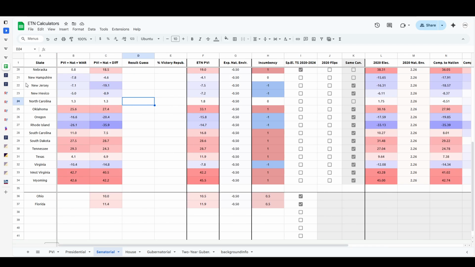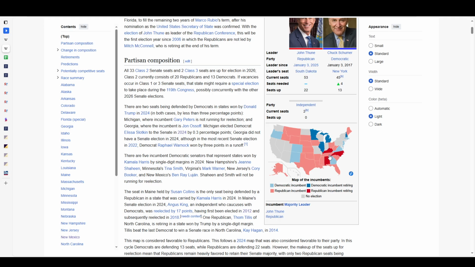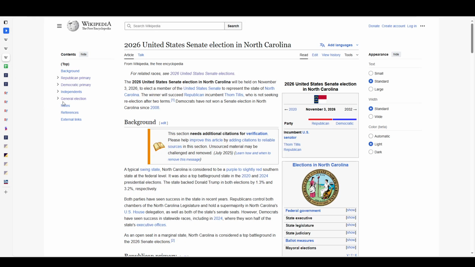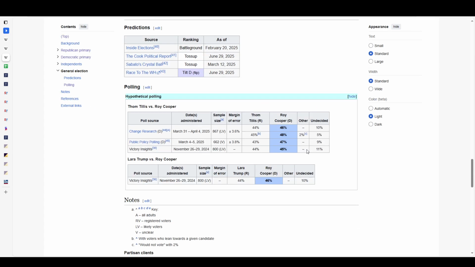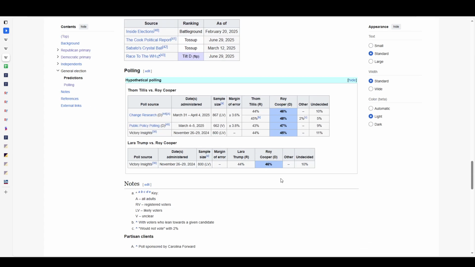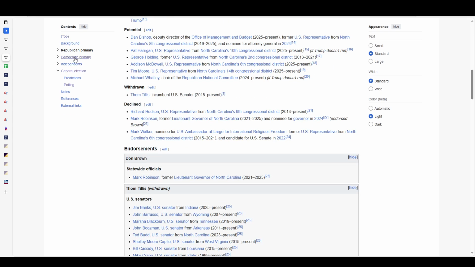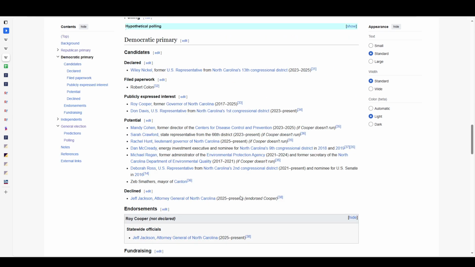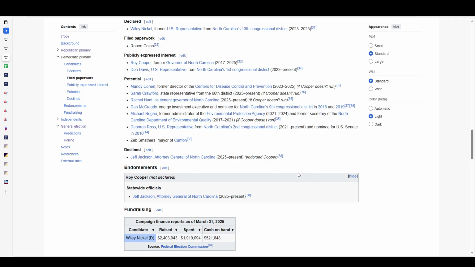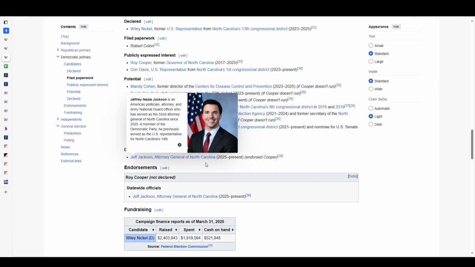He is retiring, so that should actually help the Republicans. But if we look at the general election hypothetical polling, Roy Cooper has won every single poll, even though he has not announced that he is going to run. And he also did get an endorsement from the Attorney General of North Carolina, Jeff Jackson.